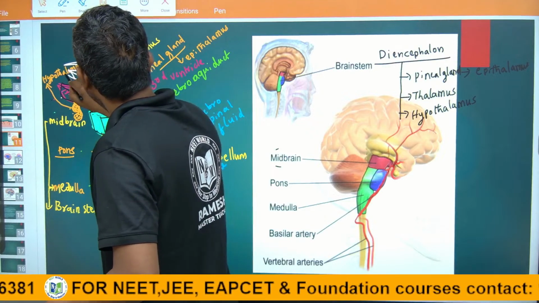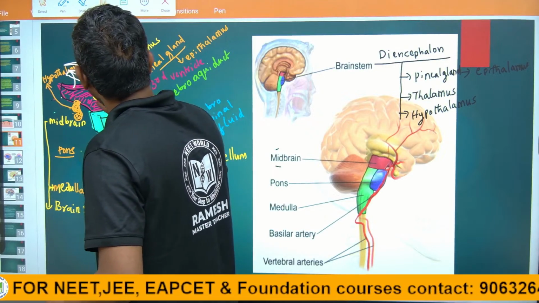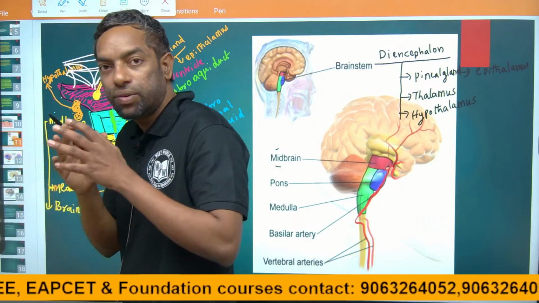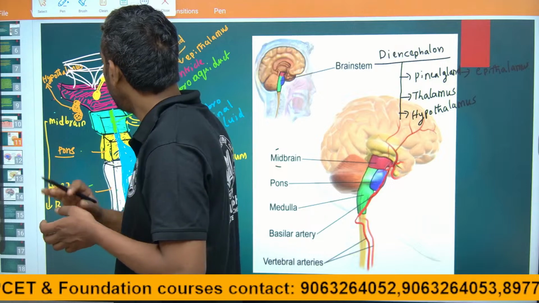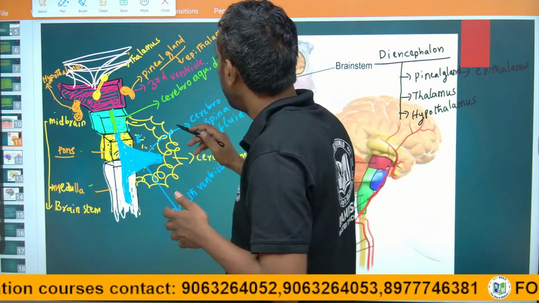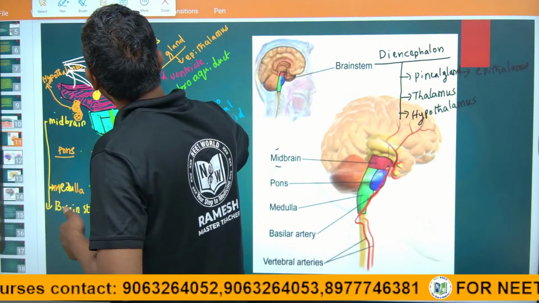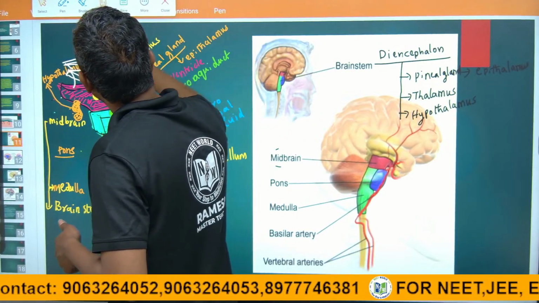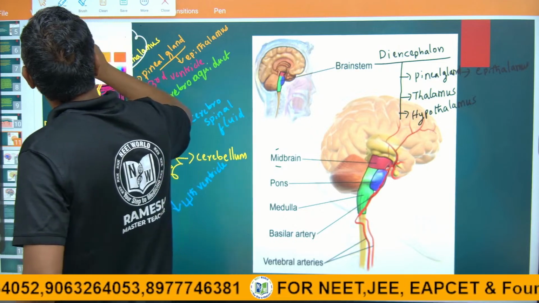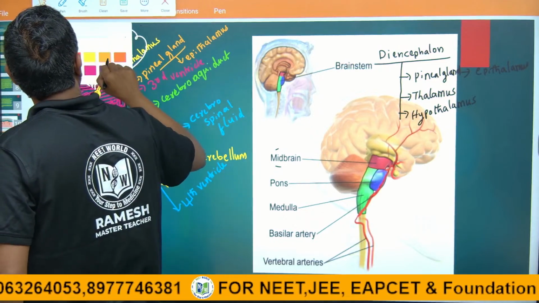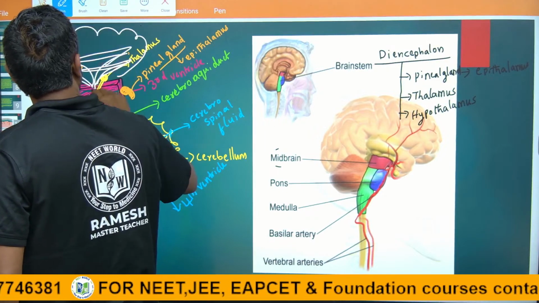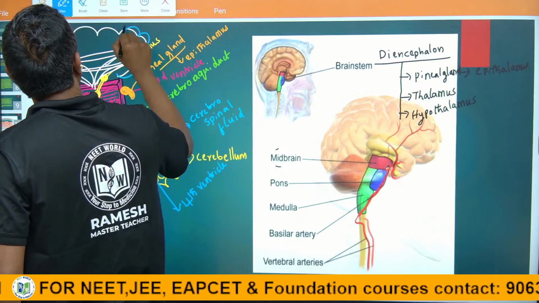Two ventricles are there in the two hemispheres. The cerebrum parts are two hemispheres, guys. This is the cerebrum. The two hemisphere parts are connected with the corpus callosum.